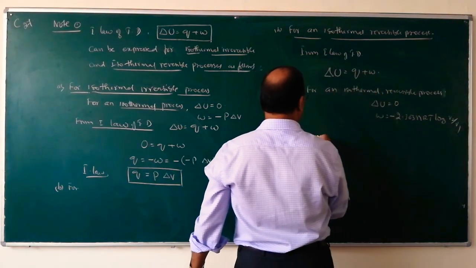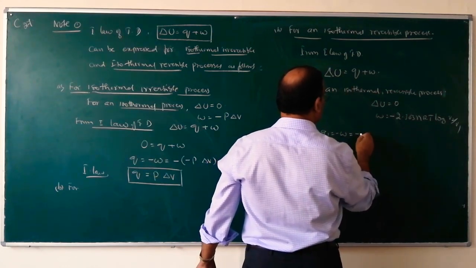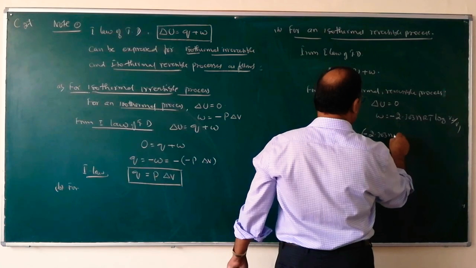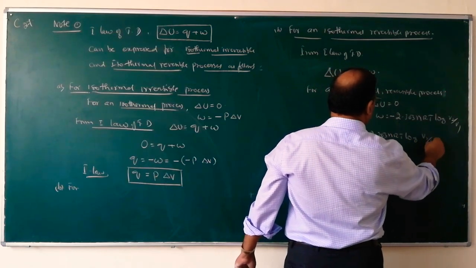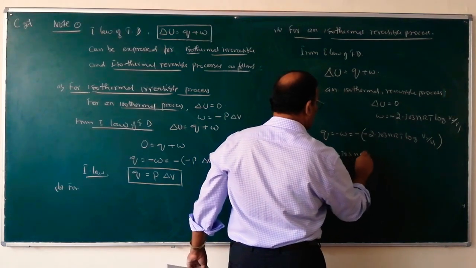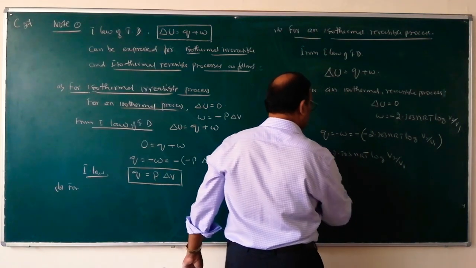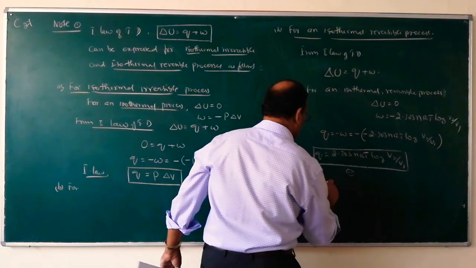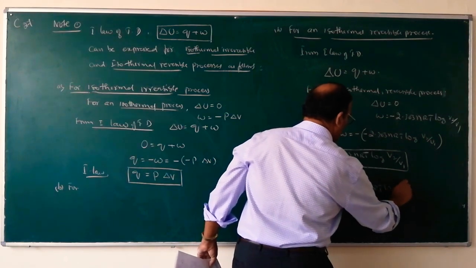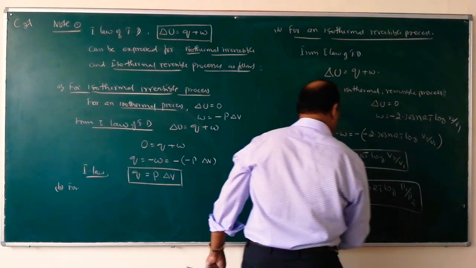Therefore, putting these two in this equation, Q is equal to minus W, that is minus of minus 2.303 nRT log V2 by V1, or Q is equal to 2.303 nRT log V2 by V1, or Q is equal to 2.303 nRT log P1 by P2.